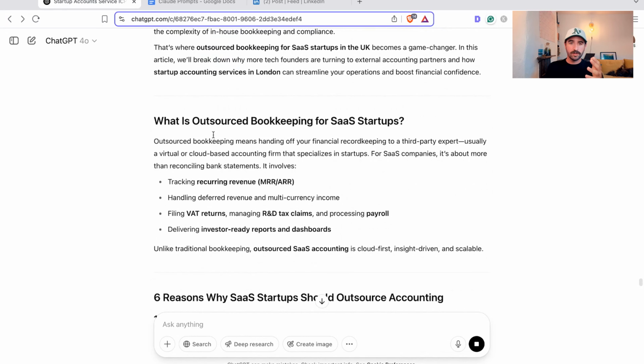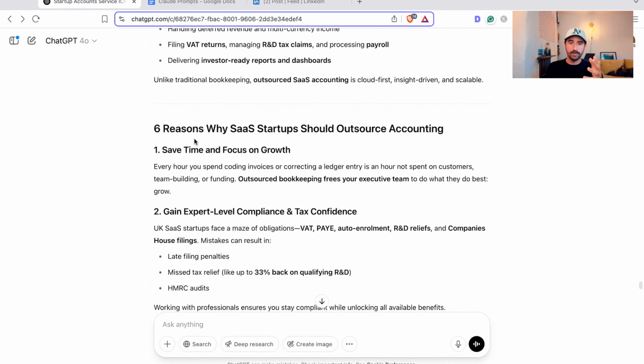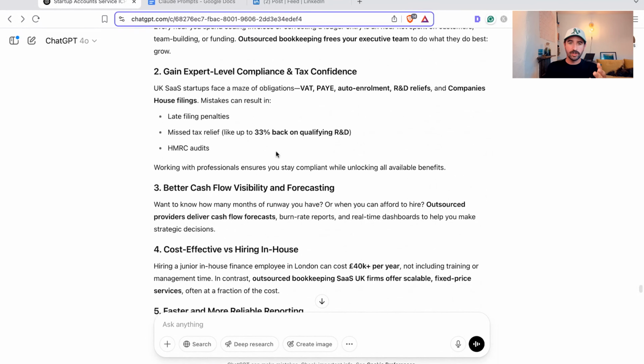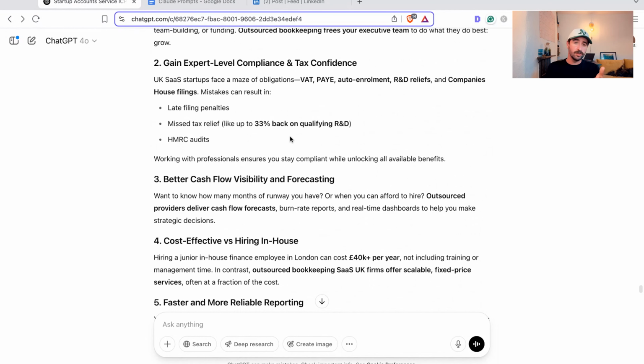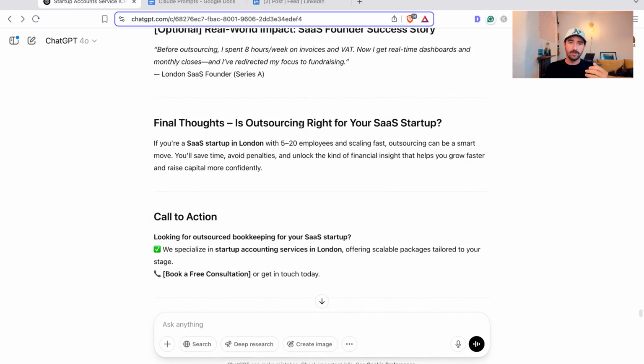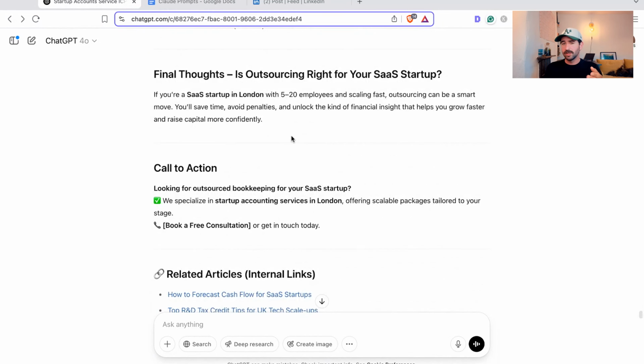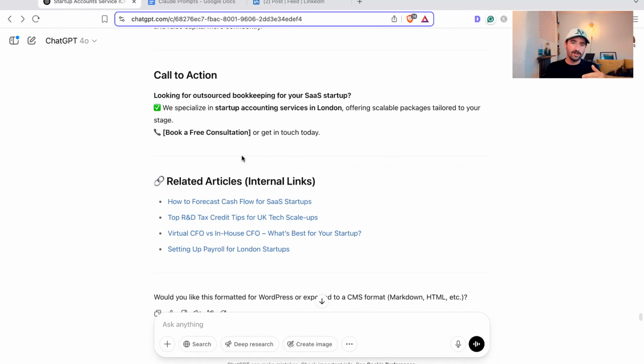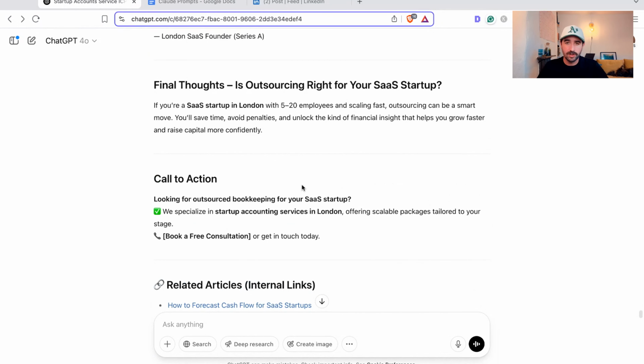Now, I'll agree that some of this is a bit short and sharp and probably could be improved. The content actually is quite short and not that in depth, which is why you could get it to write this, and then as an accounting expert for startups, you could improve it and put your real life stories, advice, all that sort of thing into this piece of content. It's giving you almost like a secondary, more in-depth outline. You can see it's actually not done a great job of writing the content, which is why I always suggest writing this as a human or working harder with AI and using AI as a tool rather than as your final content output. But you can see we're nearly there.